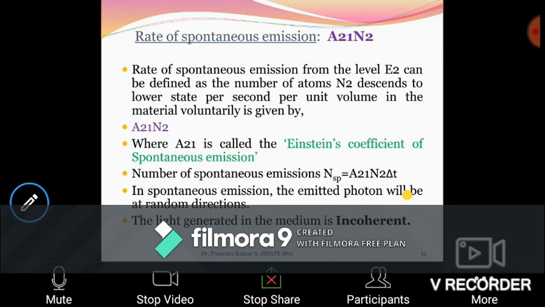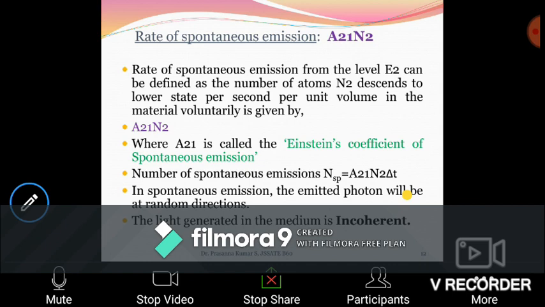The number of spontaneous emissions can be given by N_SP equal to A21 N2 delta T, where delta T is the time. So this is the probability of spontaneous emission. For the rate of spontaneous emission, you need to divide by delta T, that is dN by dT, which gives the rate of spontaneous emission equal to A21 N2.